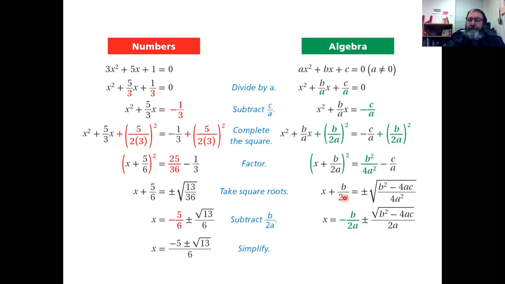So now I've got this over here, and I subtract it from both sides. Now it becomes negative b, the opposite of b, over 2a plus or minus the square root of b squared minus 4ac all over 2a. These two have common denominators, which means I can put all this in the numerator together: negative b plus or minus the square root of b squared minus 4ac all over 2a. And that's how you get the quadratic formula. You're welcome.